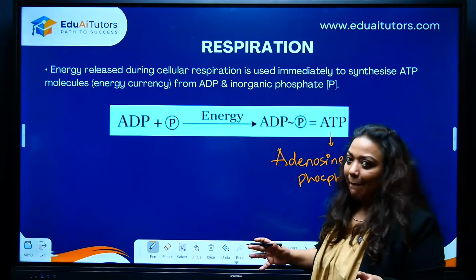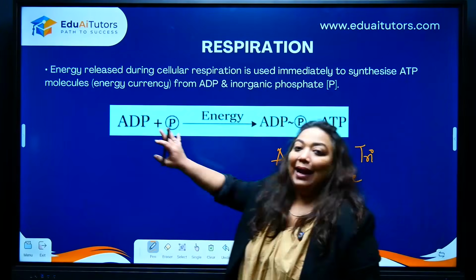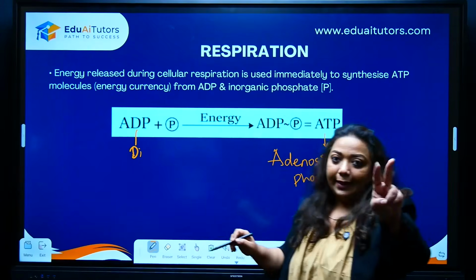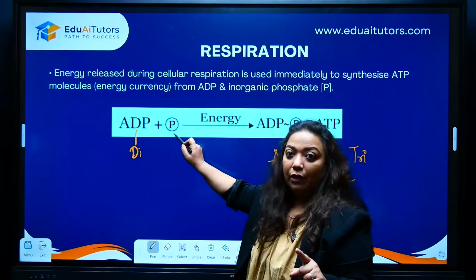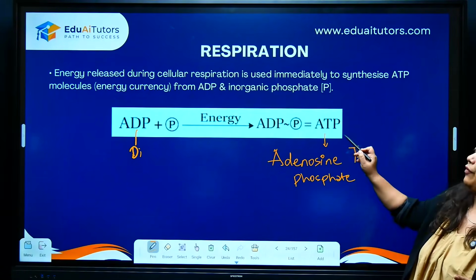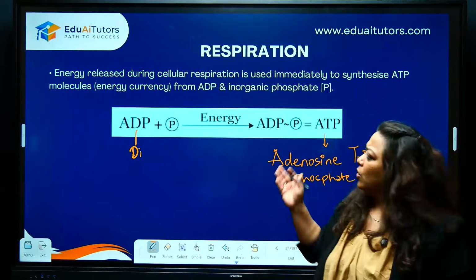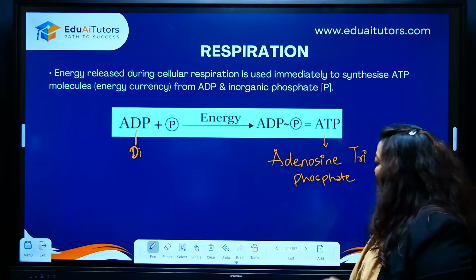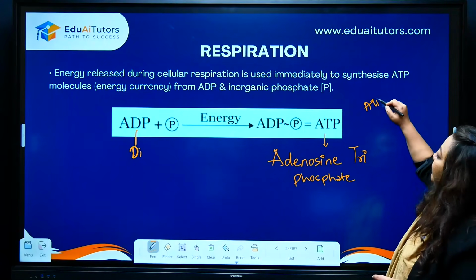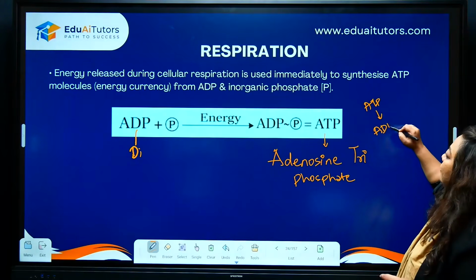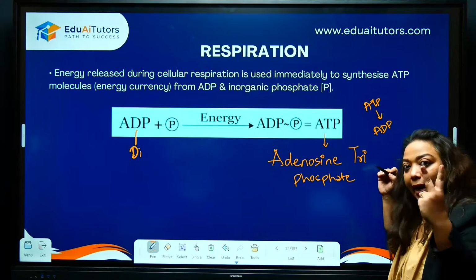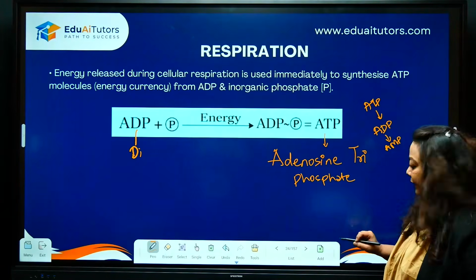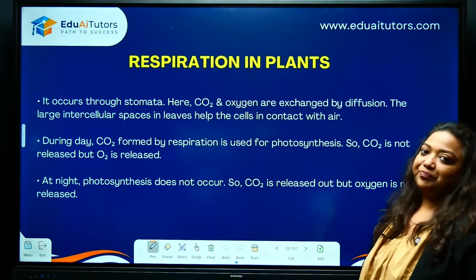So you have certain compounds present. Please keep this in mind. Adenosine diphosphate, di meaning 2. When it combines with an individual phosphate, you will see the formation of ATP. Even when you see breakdown, it goes in a similar fashion. ATP will be broken down in such a way that it becomes ADP, diphosphate. From tri, it becomes di, and then from there you can see it becoming AMP, mono. Okay, clear? Let's go further.